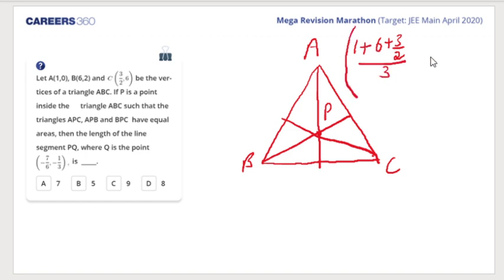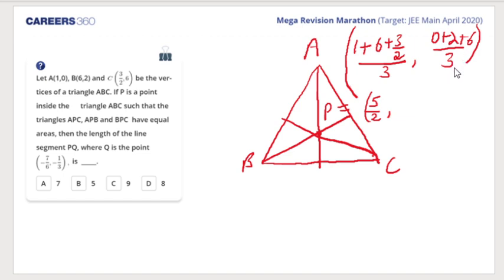This would be the x coordinate of the centroid, and 0 plus 2 plus 6 divided by 3. So what point do we get P as? 6 to the 12, 3, 15, 5 by 2. Please correct me, students, if I'm wrong. Yes, Asif, I told you my name, Parth Rastogi.